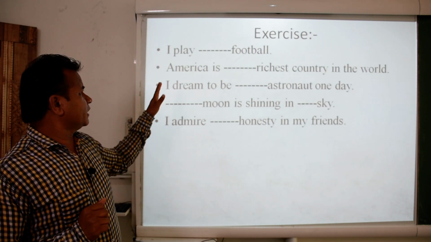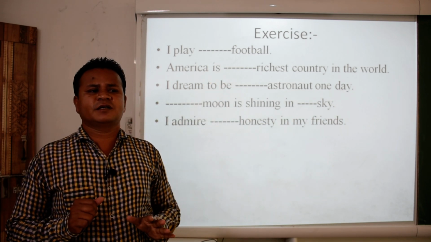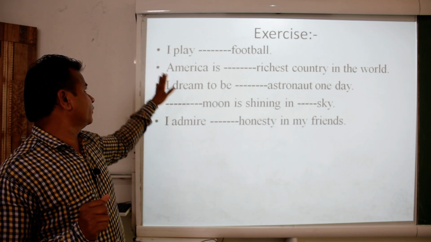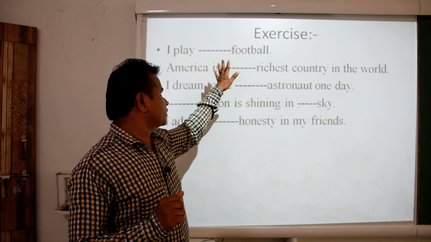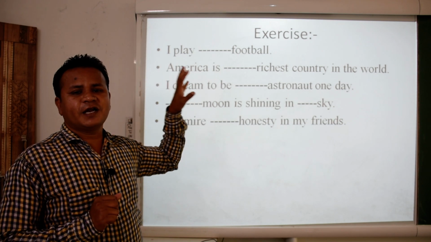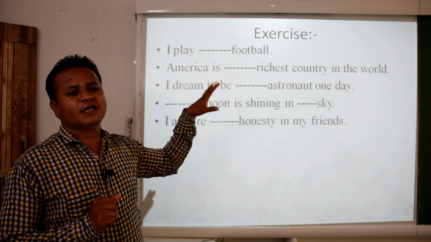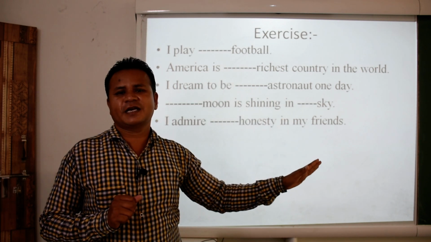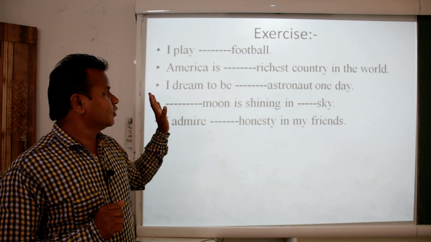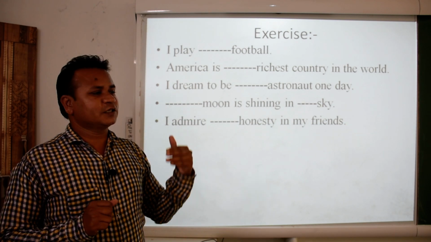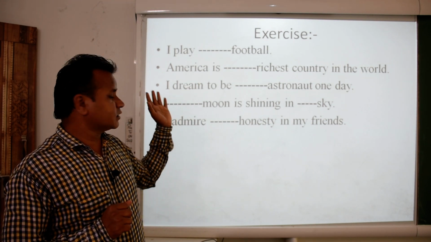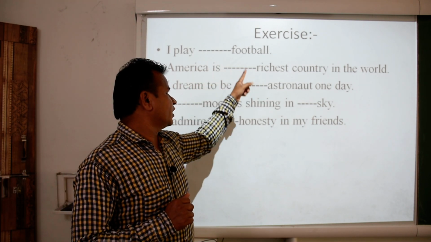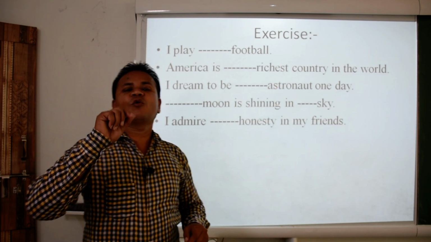Let us see. Now, here are some examples. It is for your practice. You can see here. Let me read out for you. I play dash football. You have to find out what type of article you have to use, either a definite article, an indefinite article, or it is not necessary. It is up to you. America is dash richest country in the world.